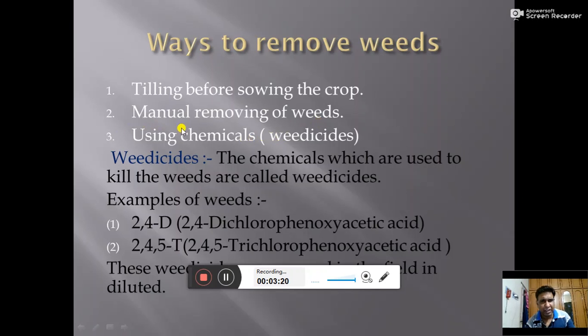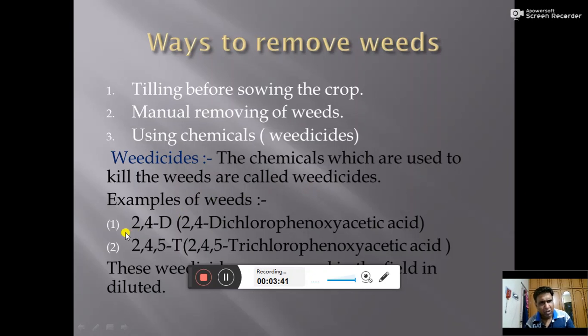Last one is using chemicals that are called weedicides. So what are weedicides? I would like to explain here. These are certain chemicals which are used to kill weeds, called weedicides, or you can say the chemicals which are used to kill the weeds are called weedicides.